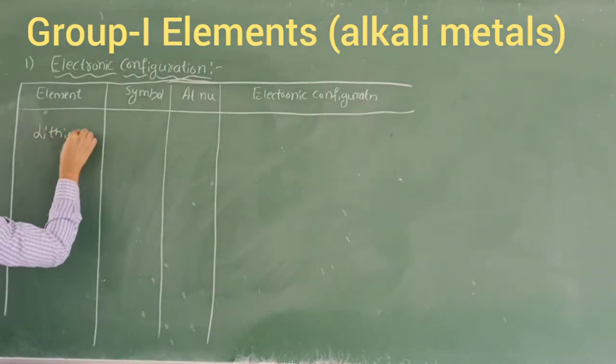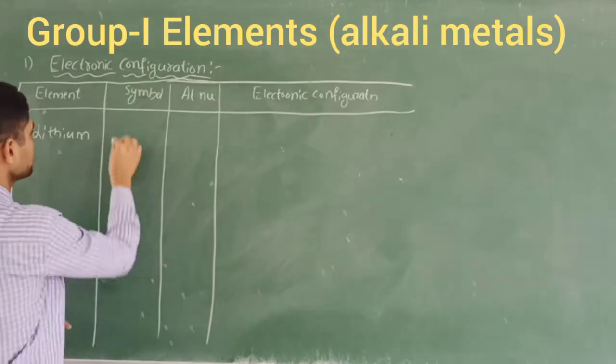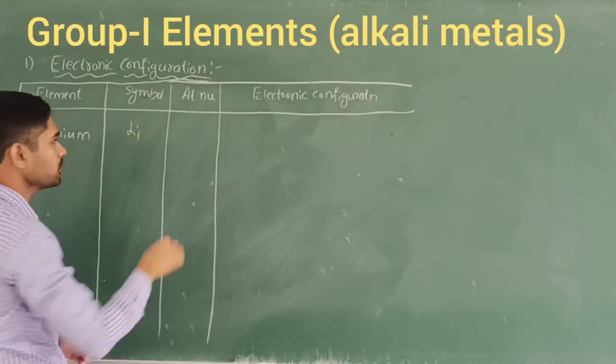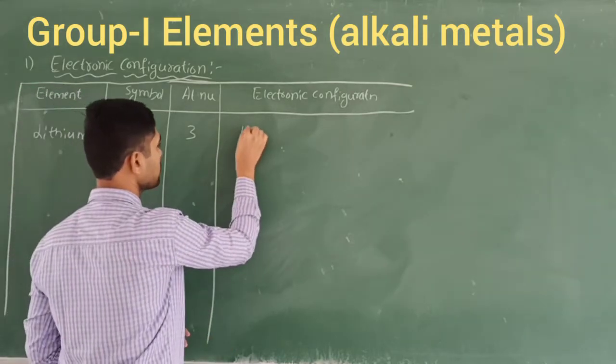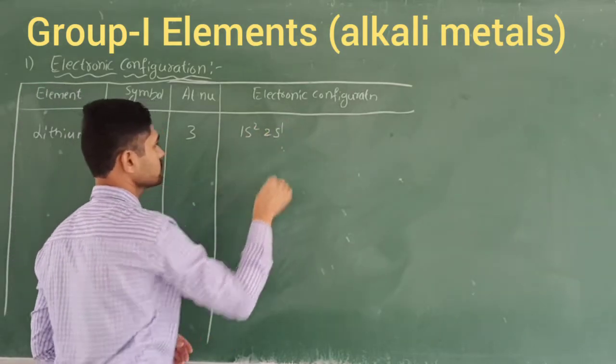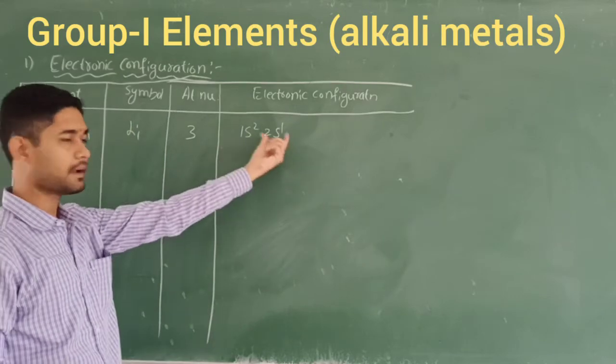What is the symbol of lithium? It is Li. What is the atomic number? 3 is the atomic number. Electronic configuration: you know how to write it. It is 1s2, 2s1. You should start from the lower energy level to the higher energy level.